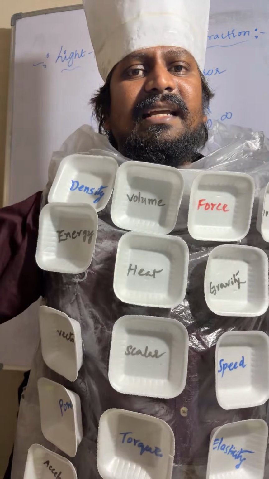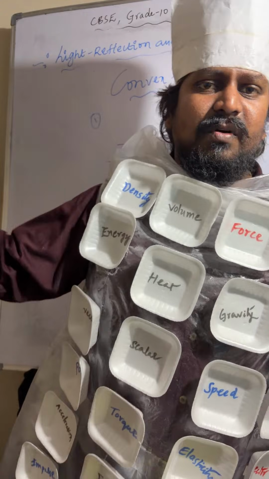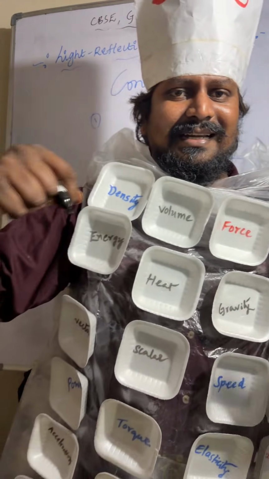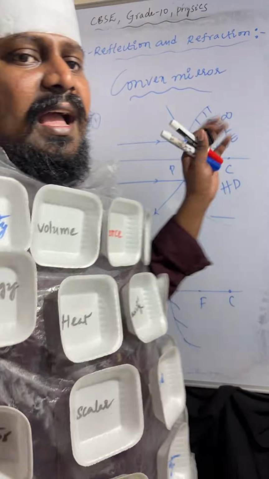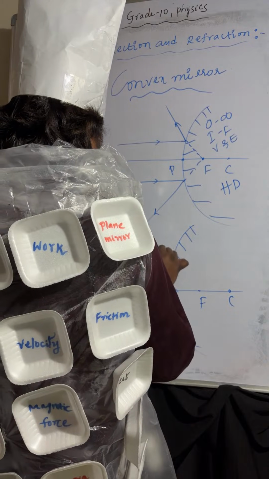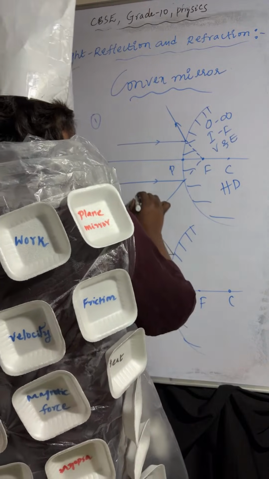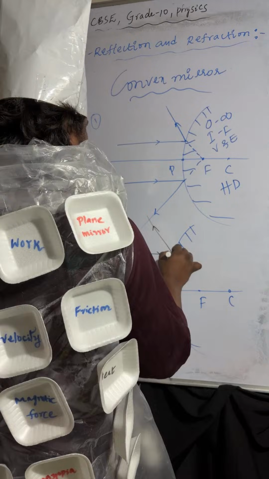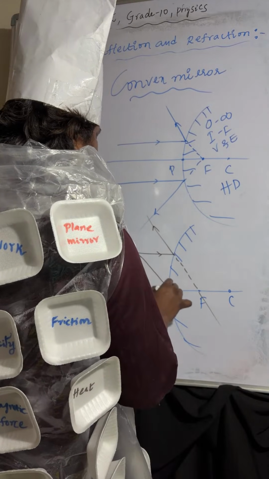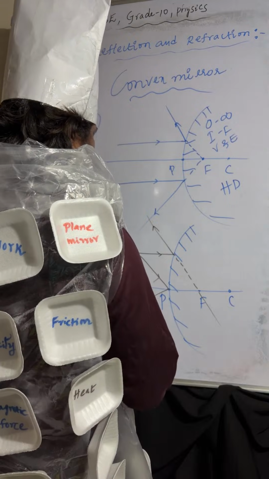That object is placed between P and infinity. Light rays coming from that point reflect back after reflection. One more light ray is incident at the pole and reflects back.